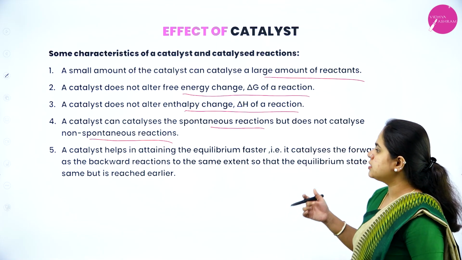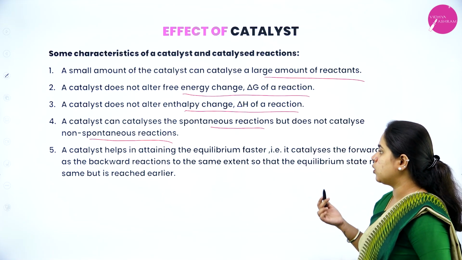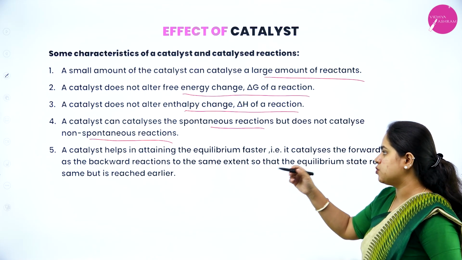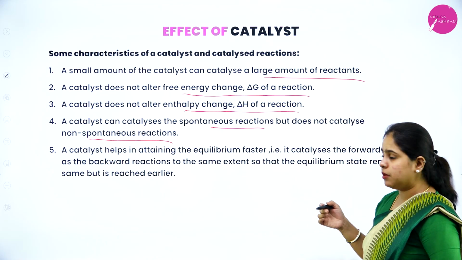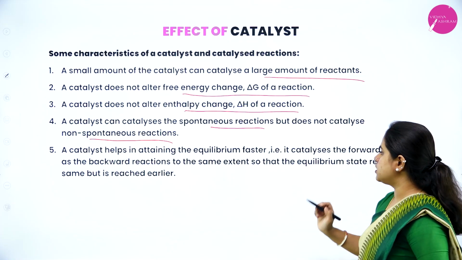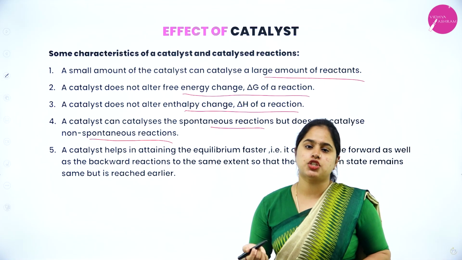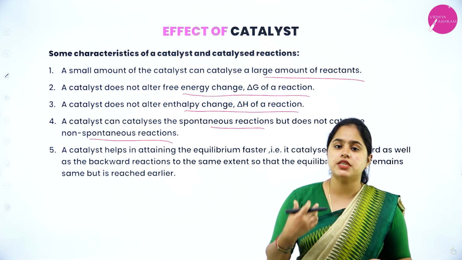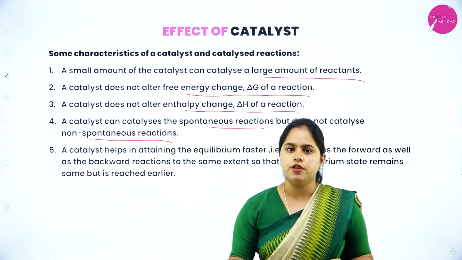Right? Next one is a catalyst helps in attaining equilibrium faster. That is, it catalyzes the forward as well as the backward reaction to the same extent so that the equilibrium state remains the same, but it is reached earlier. So that is also one application of a catalyst. It helps in attaining the equilibrium faster.